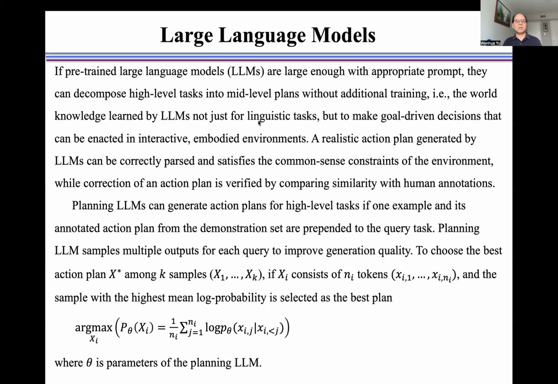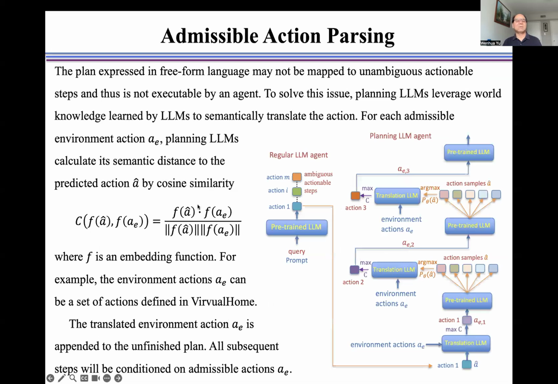Planning large language model samples multiple outputs for each query to improve generation quality. To choose the best action plan X asterisk among k samples from X1 to Xk, if X1 consists of Ni tokens, the sample with the highest mean log probability is selected as the best plan, as shown here, where theta is the parameters of the planning large language model.